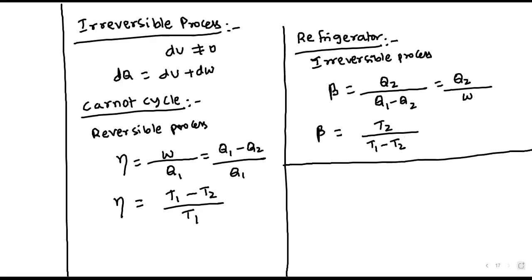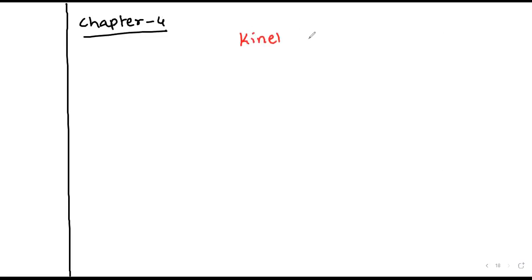And next, finally, chapter 4, we have the kinetic theory of gases. In the kinetic theory of gases, firstly we have the assumption that the volume of the particle is negligibly small, such that the total volume of the container is approximately equal to the volume of all the particles.